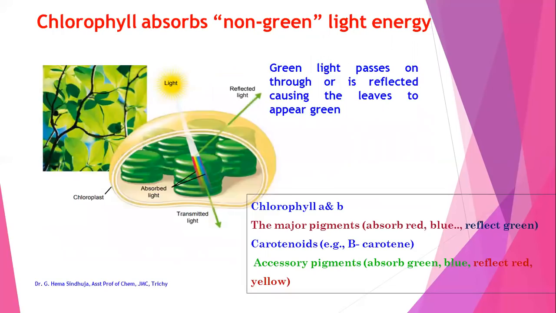Chlorophyll is a pigment which is present in the leaves of the plants that gives green color. Here, this is a major pigment which absorbs red and blue color and reflects green color. This green light passes through or is reflected, causing the leaves to appear green. Whereas accessory pigments such as carotenoids, for example beta carotene, absorb green and blue light and reflect red and yellow color.